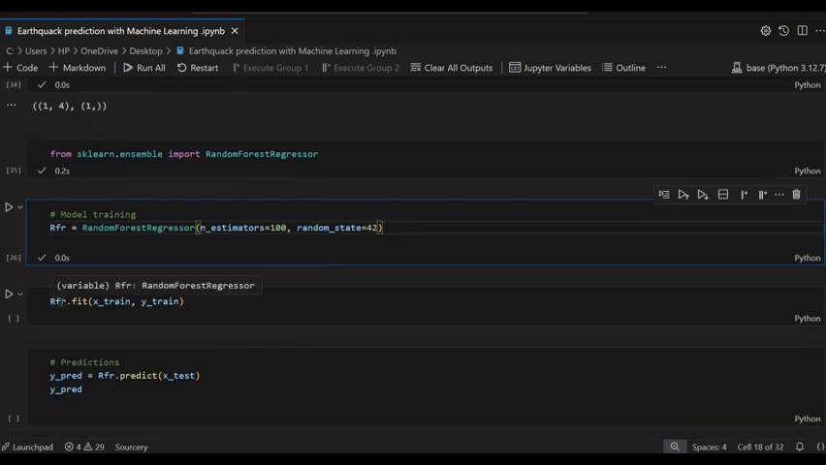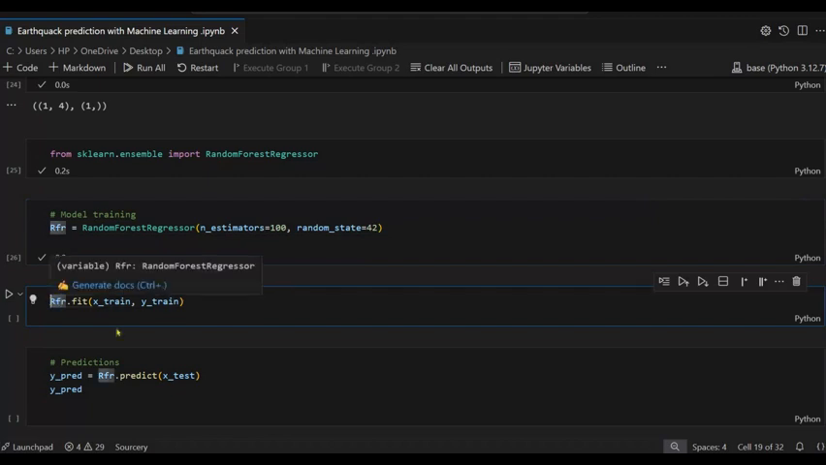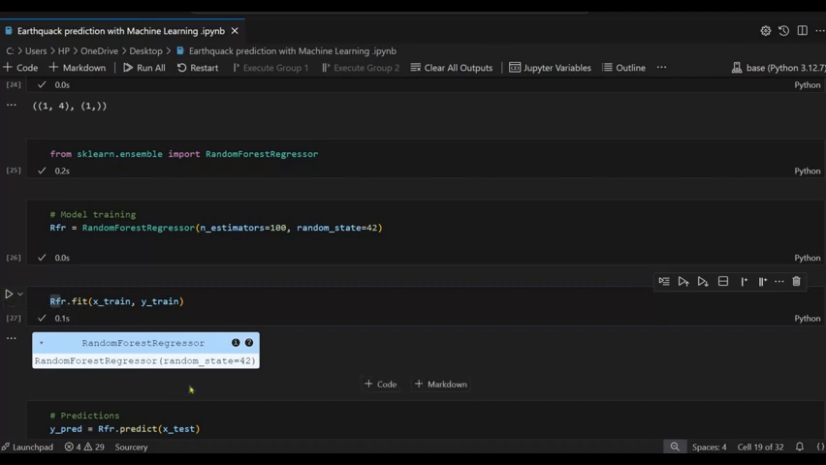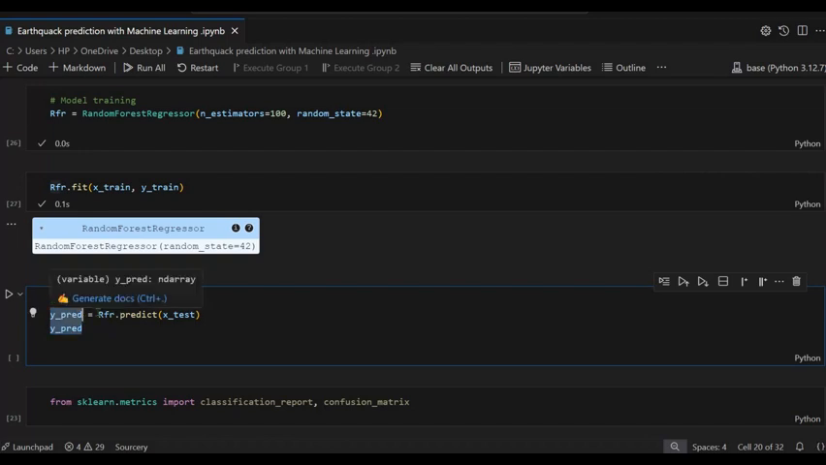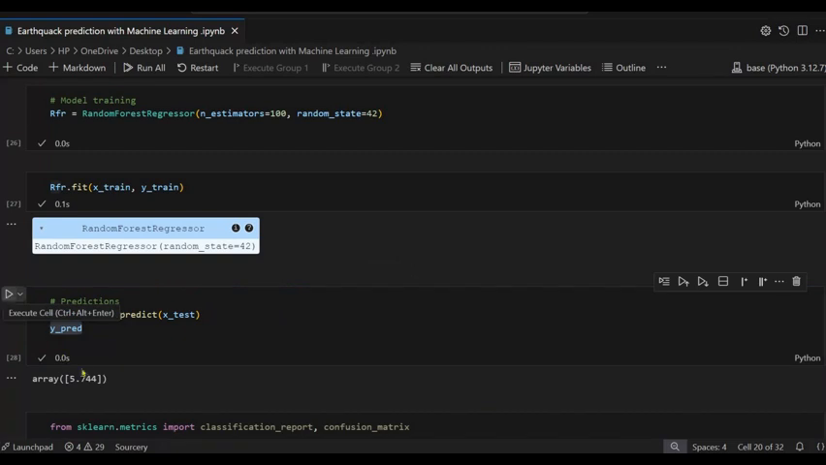Now method rf.fit, where we use X_train and y_train, fit the data, so it shows the random forest with random state equal 42. Now predicting. So y_predict is a variable equal to the method name, random forest regressor dot predict, where we want to predict the testing data. Then print the y_predict, so it gives the array 5.744.